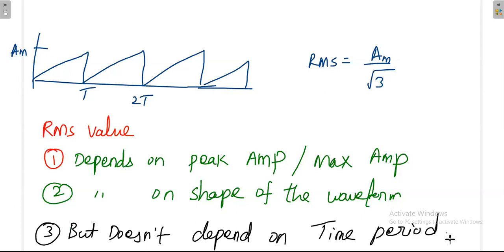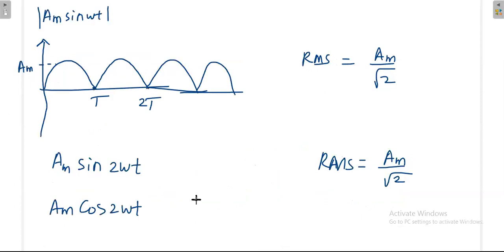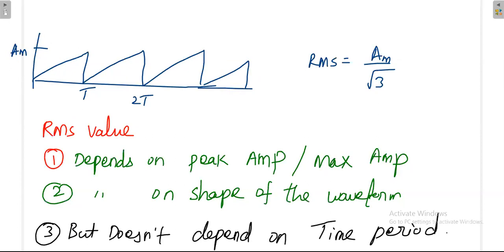Does not depend on the time period of the waveform, but the waveform has to be continuous. Waveform has to be continuous, so you cannot skip this. Sometimes somebody may think, if I write like this, what will happen? Whether that is the same, because that is an entirely new, different format. Shape is getting changed, then here also the RMS value will change. That we'll see later.